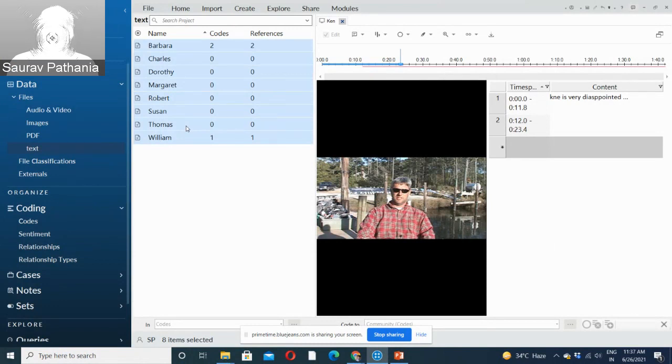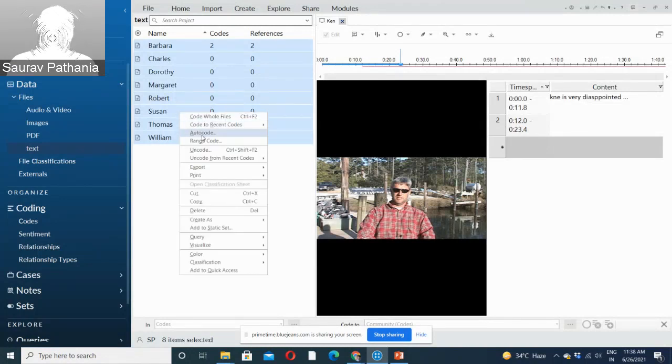Auto coding can be used before you start coding, so that you get an idea of what kind of themes can be generated out of your data. Or it can be used after you have already manually coded your data, to check whether some themes may have been ignored or left out by you. Both ways can work. So let's start by doing auto coding. Right click and choose the auto code option.